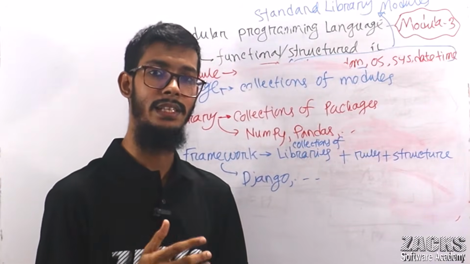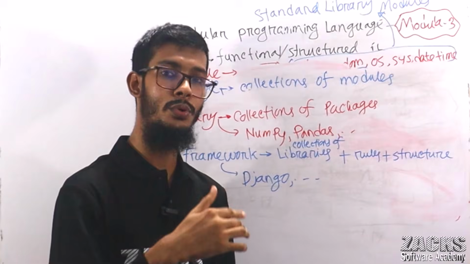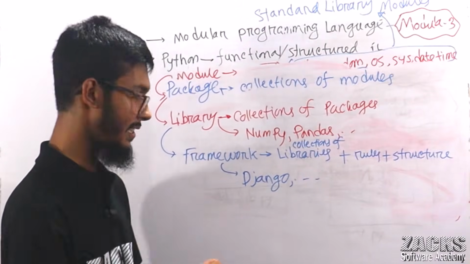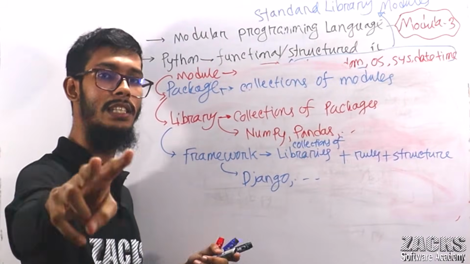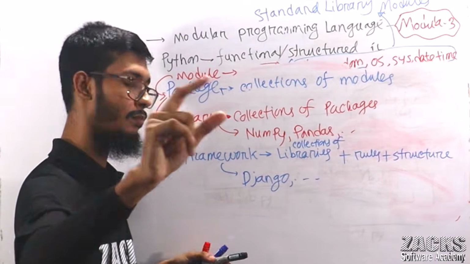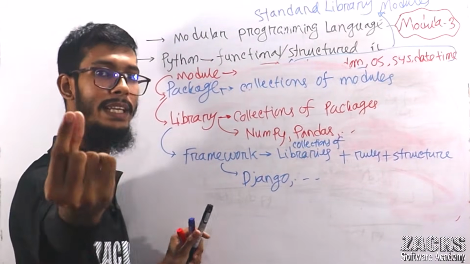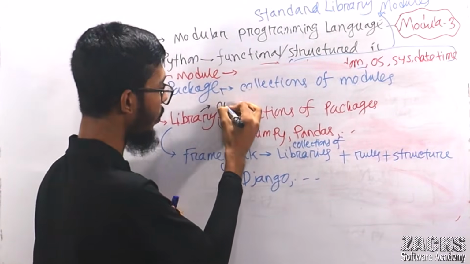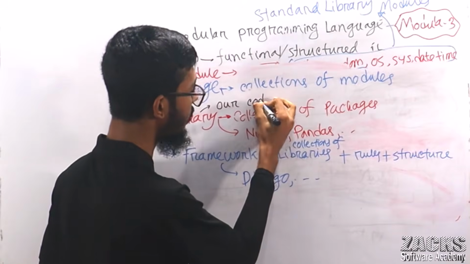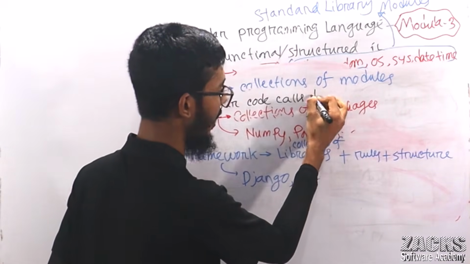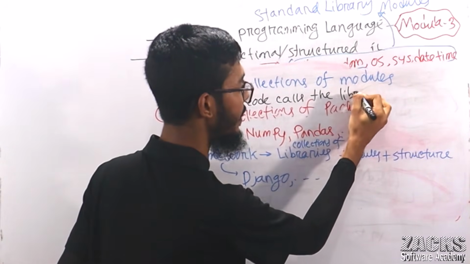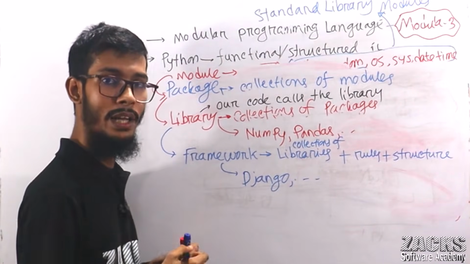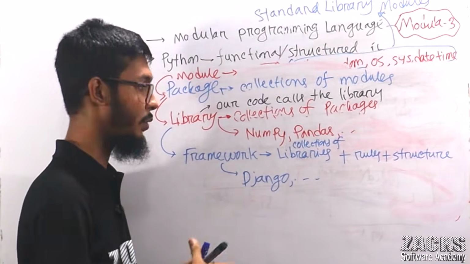Whenever you are using a library, you are the boss. It means you are defining how to call the library, how to call the predefined code. If anyone asks you what is the difference between library and framework, don't say too many details. Simply one technical point: in a library, our code calls the library. For example, whenever you are working, you are using some tool from the toolbox.